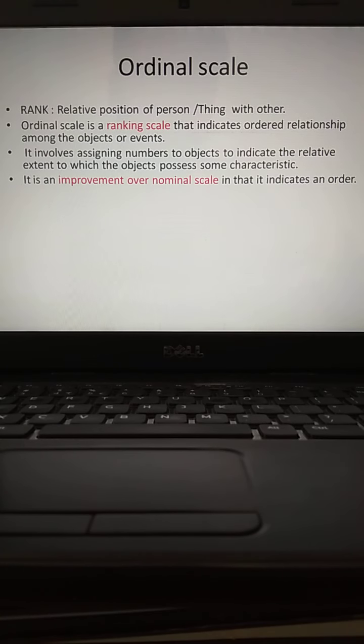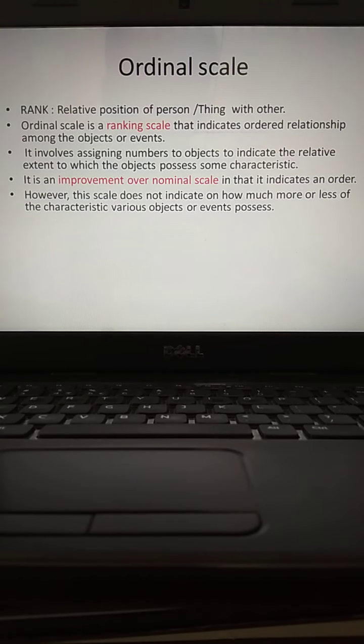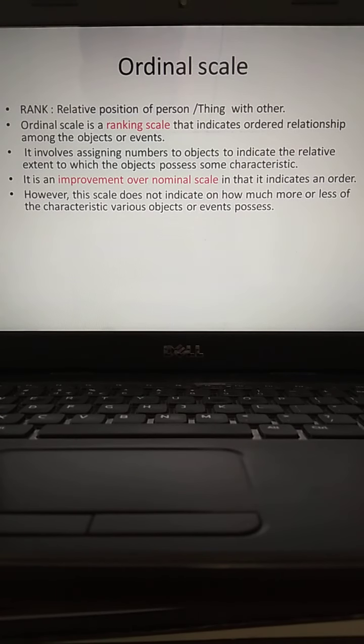It is an improvement over the nominal scale, in that it indicates an order. However, this scale does not indicate how much more or less of the characteristic various objects or events possess.